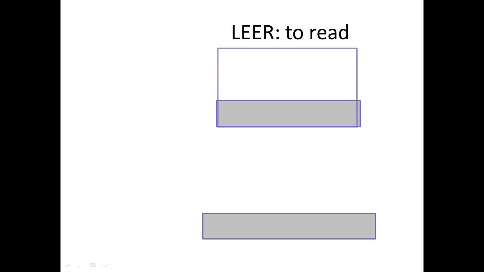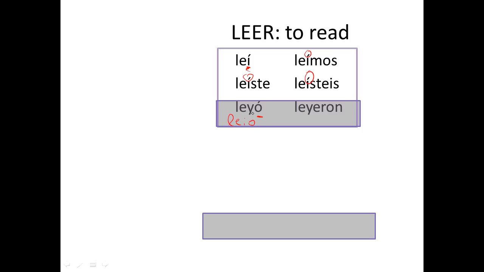Okay, so leer. Tenemos leí, leíste, leyó, leímos, leísteis, leyeron. So you, of course, have an accent mark in the yo form and the él/ella/usted form, but you also have accent marks over all the I's in the other forms. And then when you come to the third person, you have 3 vowels in a row right here, correct? So in that situation, the I would then change to a Y. So that one would be in the third person.